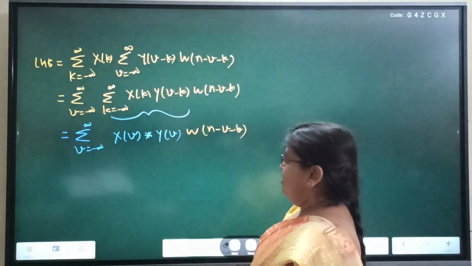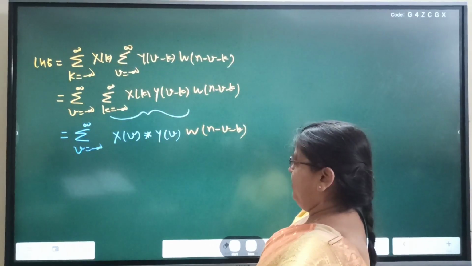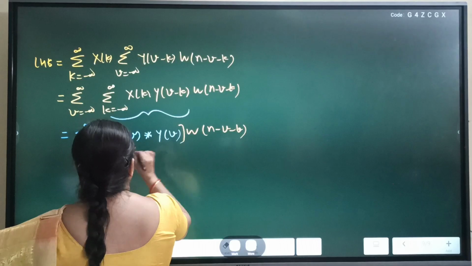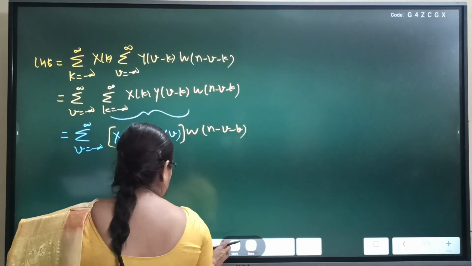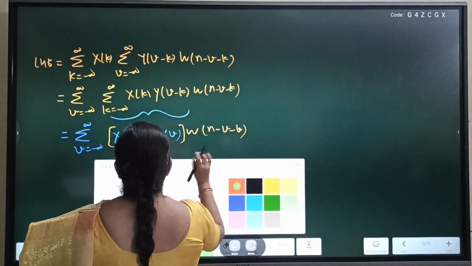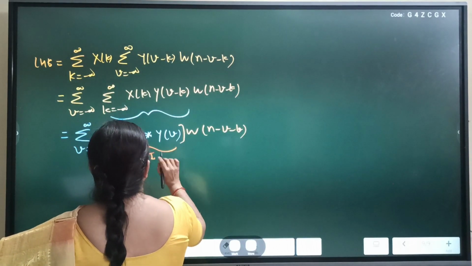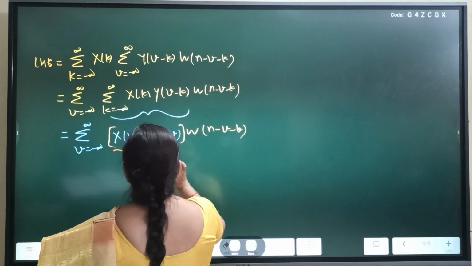Right? Now put a bracket here. Now think of this as the first sequence, and this is the second.